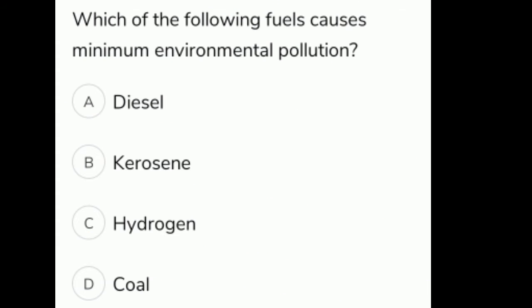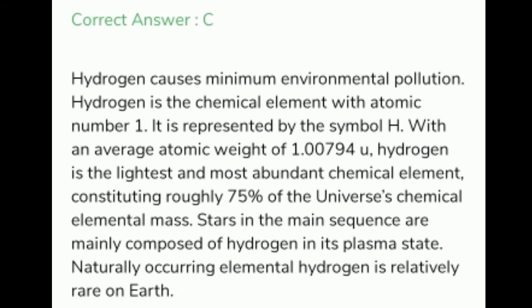Which of the following fuels causes minimum environmental pollution? A. Diesel, B. Kerosene, C. Hydrogen, D. Coal. The correct option is C. Hydrogen. Hydrogen causes minimum environmental pollution.